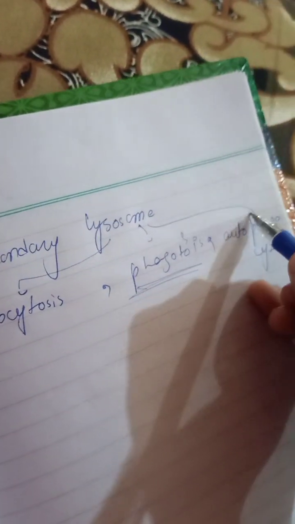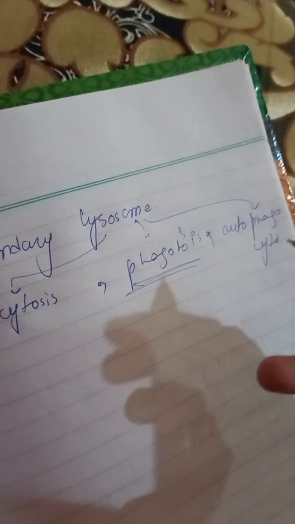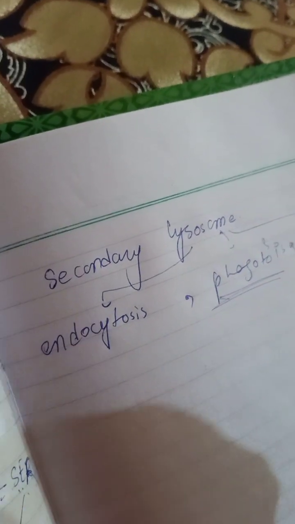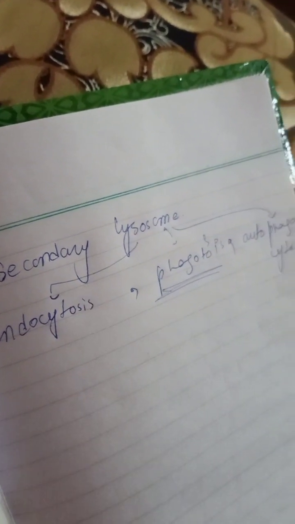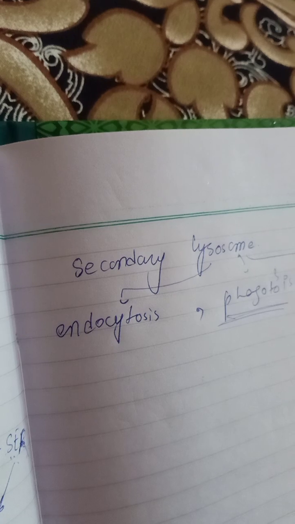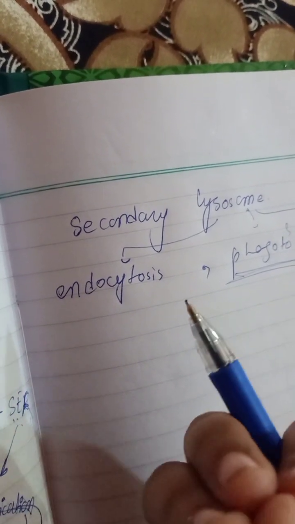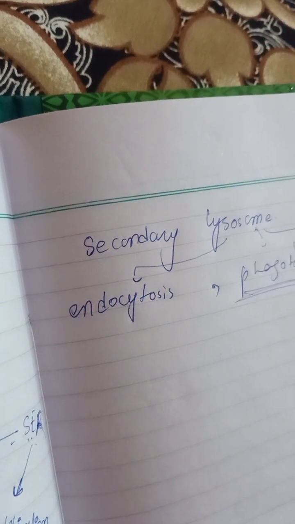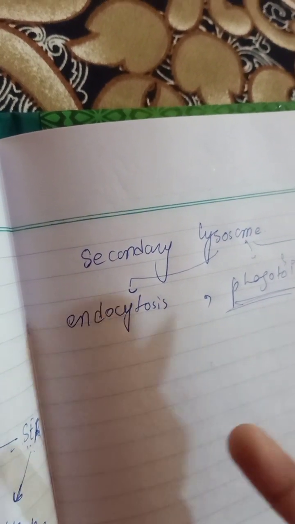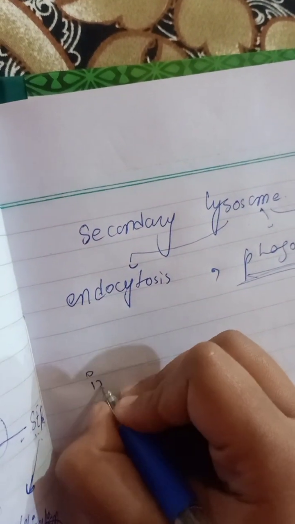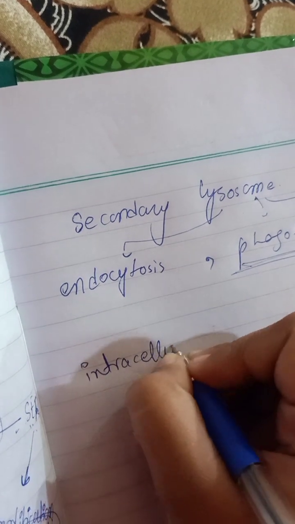When the lysosome is combining with this one process, autophagocytosis, we are calling that an autophagosome. Okay, so the primary lysosome will be forming into the secondary lysosome, in which the breakdown of the smaller molecules will occur, like amino acid, monosaccharide, nucleotide, fatty acid. We are having many kinds of things. So the function of lysosome is basically the intracellular digestion, that I'll be telling you what is intracellular digestion.